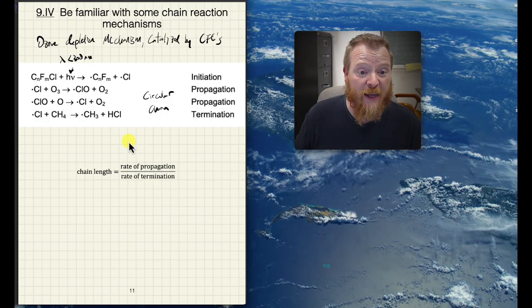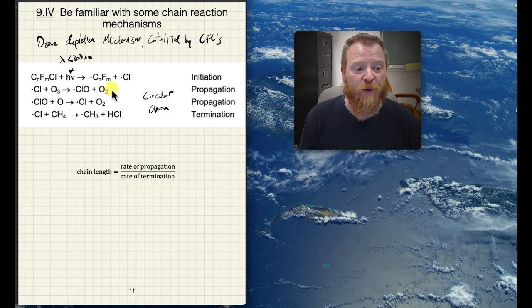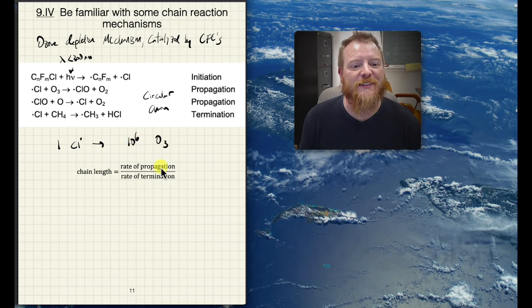Okay, and so the chain length, the number of times that this mechanism will go, is the rate of propagation divided by the rate of termination. And with this, one single chlorine radical, one Cl radical, can destroy up to as many as 10 to the 6 ozone molecules.